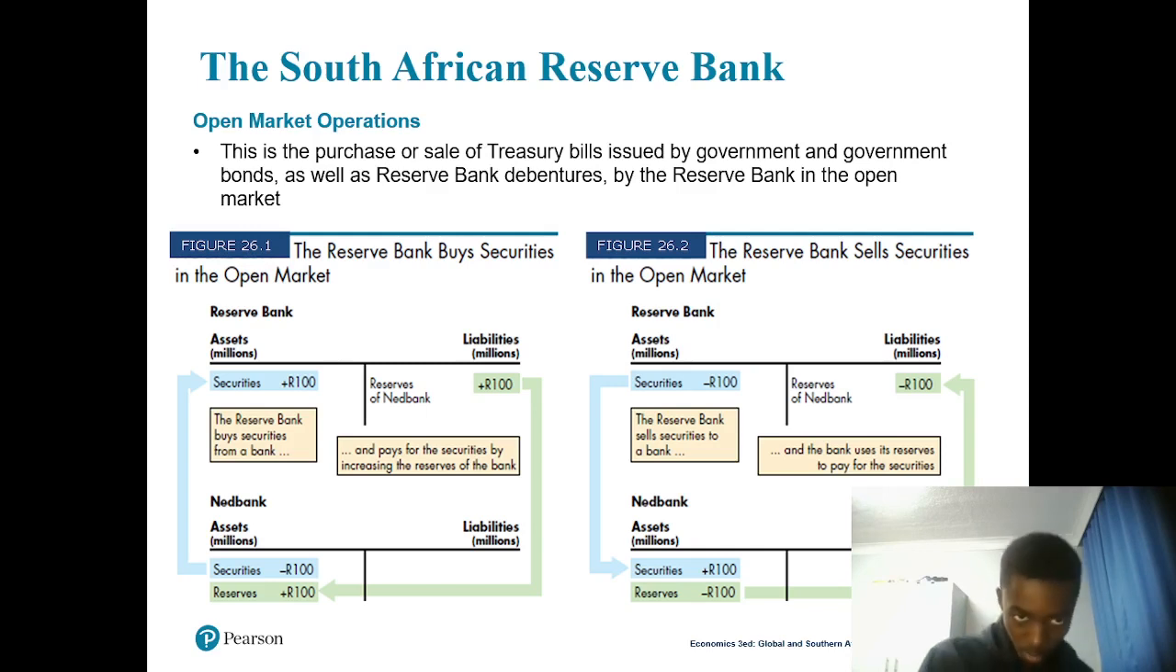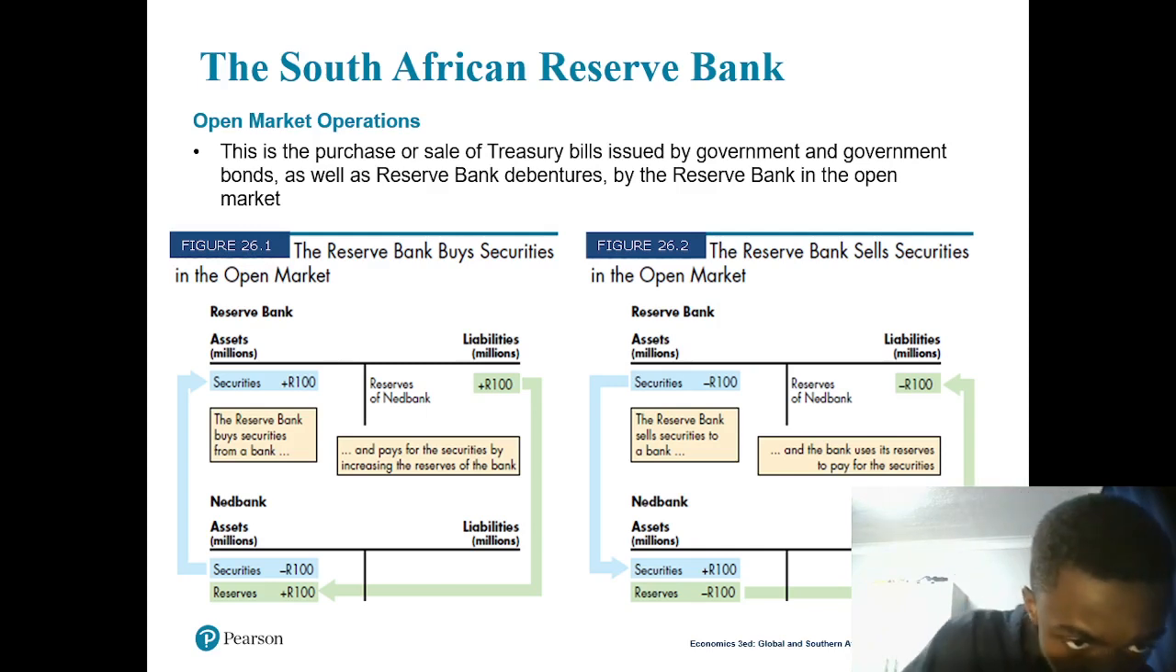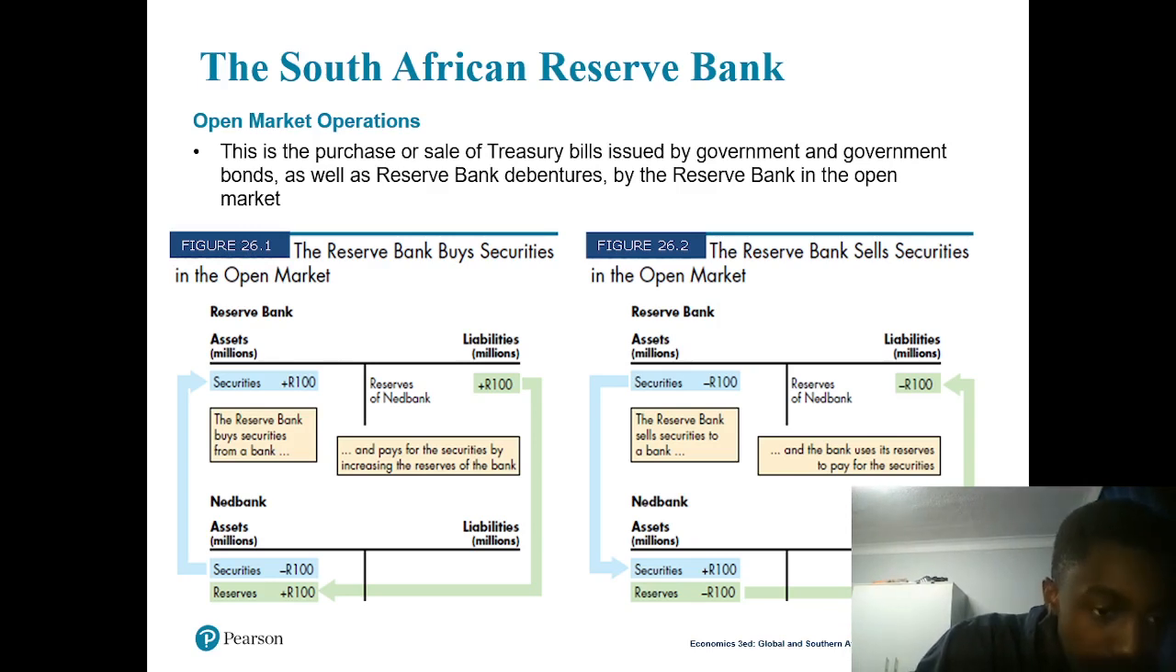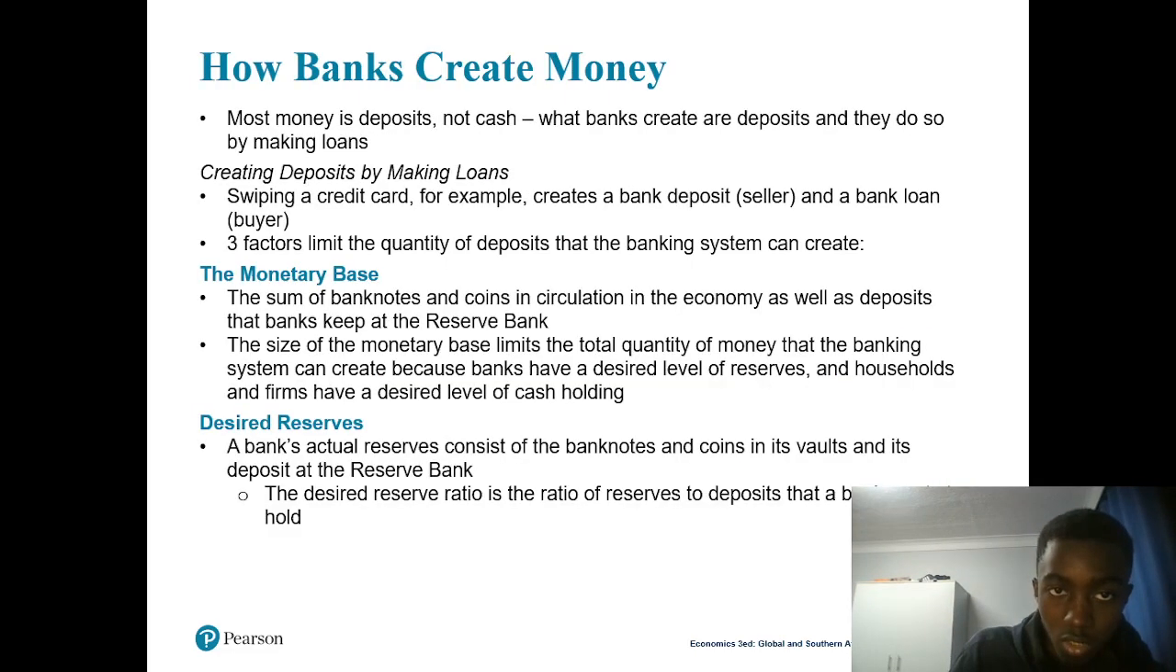So this is what the table is actually talking about. Security is being added if the Reserve Bank buys security from the net bank. So here security is being added to the Reserve Bank, but then it's subtracted from the net bank, right? But then the Reserve Bank is going to lose 100 rand, because it used that 100 rand to buy. That's actually what it's talking about.